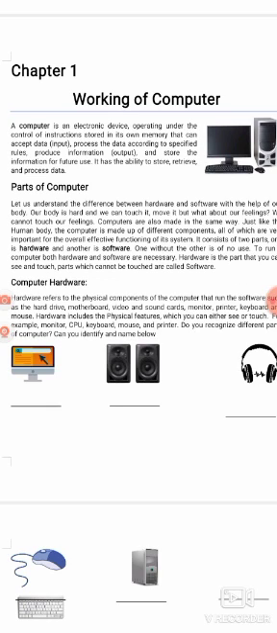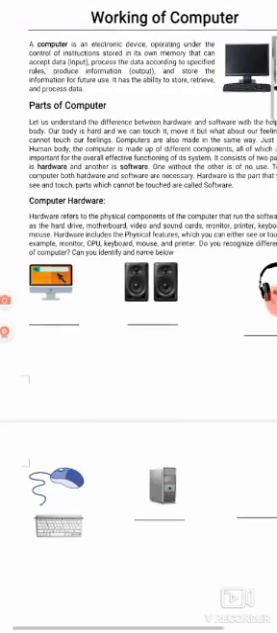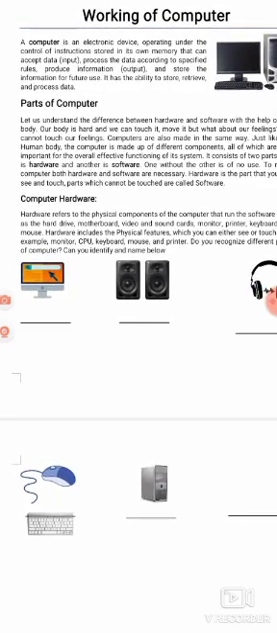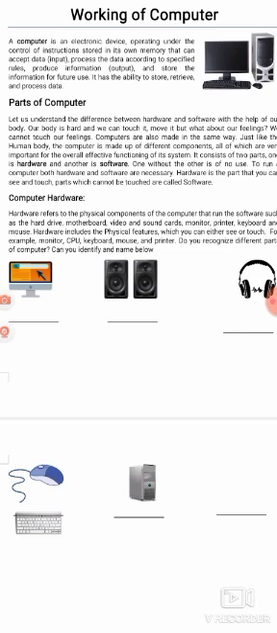So what is computer hardware? Computer hardware refers to the physical components of a computer that run the software, such as the hard drive, motherboard, video card, sound card, monitor, printer, and mouse. All of these are hardware. Students, hardware includes the physical features which you can either see or touch. For example, monitor, CPU, mouse, keyboard, and printer. All of these are hardware, and you can touch them.